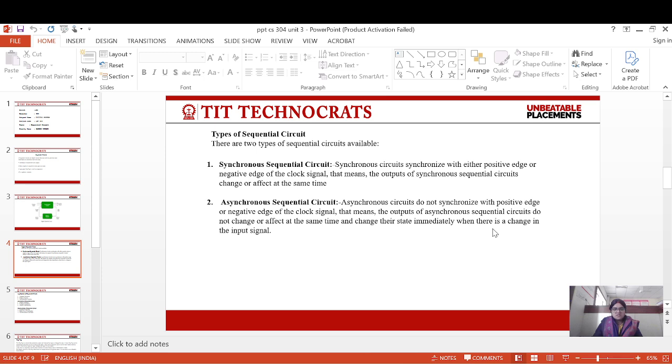Types of sequential circuit: synchronous sequential circuit and asynchronous sequential circuit. What is a synchronous sequential circuit? A synchronous circuit synchronizes with either the positive edge or the negative edge of the clock signal. That means the outputs of synchronous sequential circuits change or take effect at the same time.